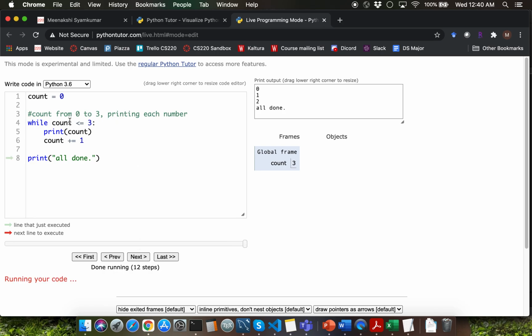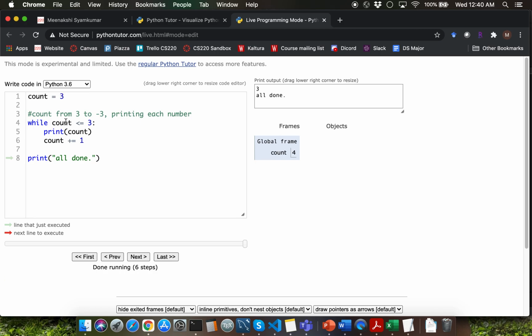Let's convert this requirement slightly here. Instead of counting from 0 to 3, let's say that we want to count from 3 to minus 3. Let's consider how we need to change this particular loop here. So we are going to initialize our loop condition variable to a value of 3, correct?